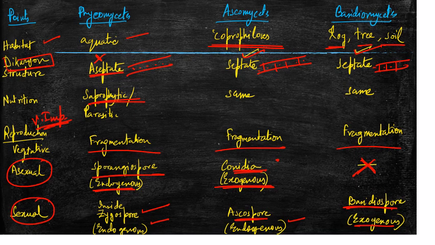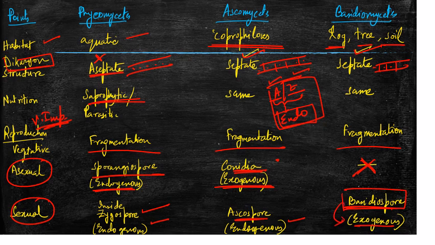There is a small trick. If any spore starts with A or Z, like ascospore or zygospore, it must be endogenous. Right? This is a small trick. Whether it is an asexual spore or a sexual spore, if the spore starts with A or Z, it must be endogenous. Apart from that, if the spore starts with any other letter, suppose basidiospore starts with B, it must be exogenous. A small trick, you can remember it.